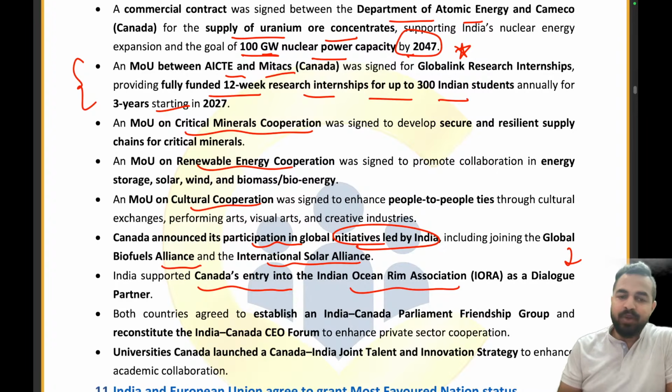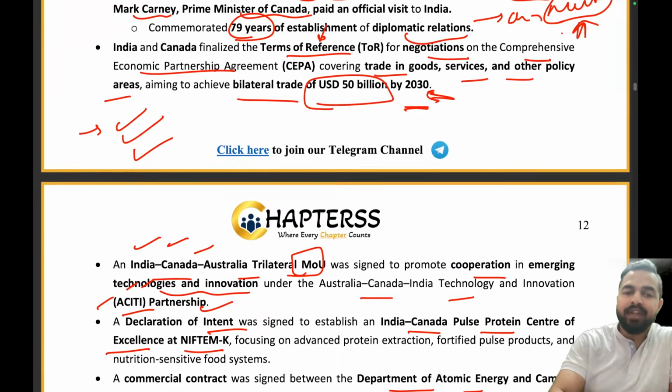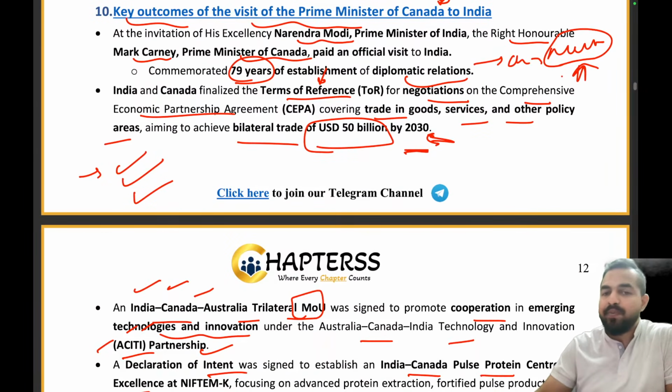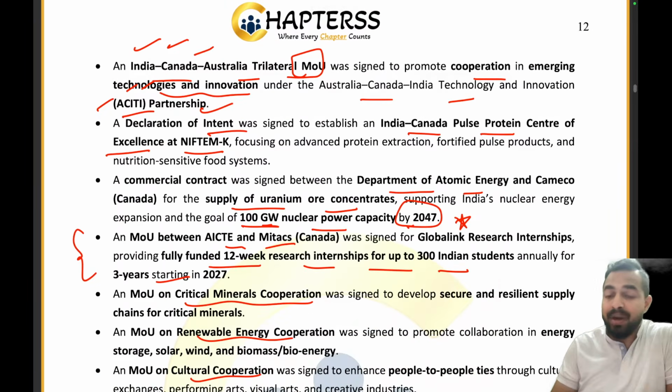Then both countries agreed to establish an India-Canada Parliament Friendship Group. Universities Canada launched a Canada-India joint talent and innovation strategy to enhance academic collaboration. So you can see how exactly we are focusing on these areas and partnering with Canada. 79 years of diplomatic relations, a USD 50 billion target of bilateral trade between the two countries by 2030. Then we have the ACITI partnership, the India-Canada Pulse Protein Center at NIFTM, and 100 gigawatts of nuclear power capacity by 2047.